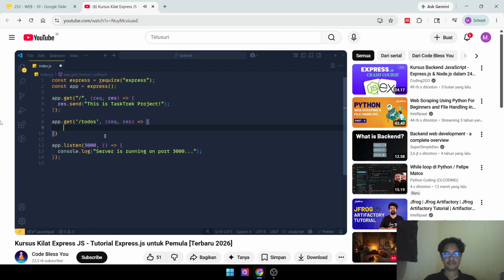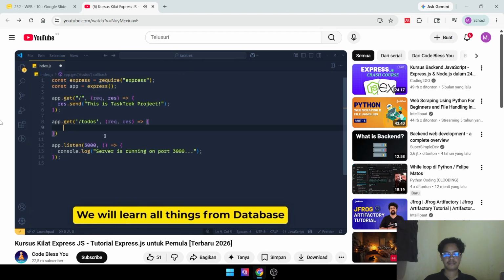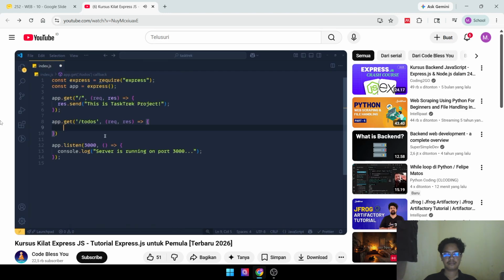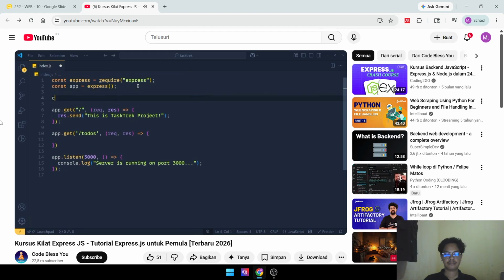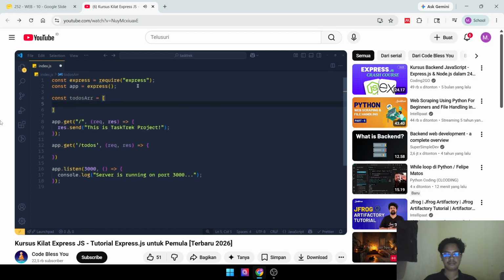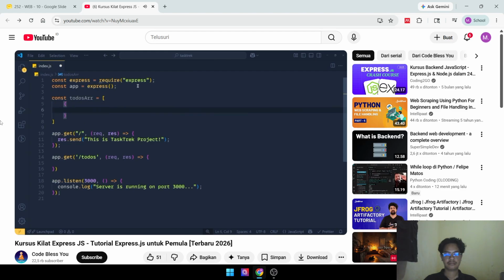Now currently we are not going to work with the database because we don't want to add extra complexity for our first project. We will learn all these things step by step, so don't worry about the database. Now here we have to send the all to-dos array. So at the top I define one dummy data called to-dos array, and simply add some to-dos in this. So here every to-do is an object with 4 properties.